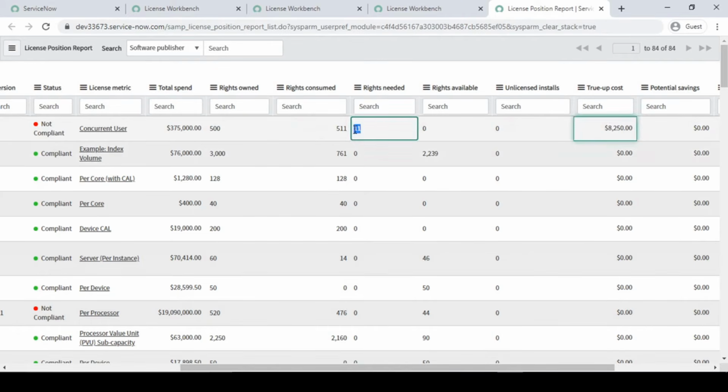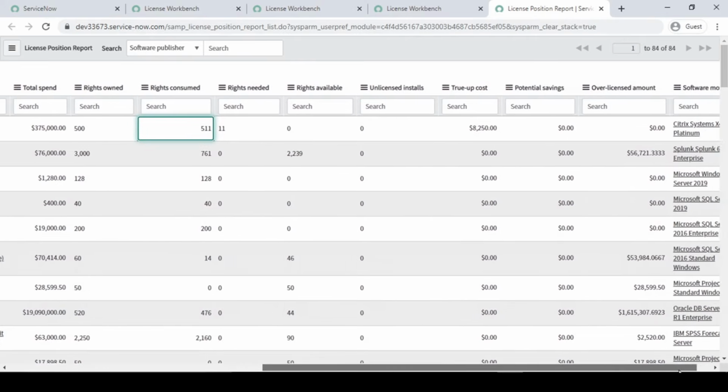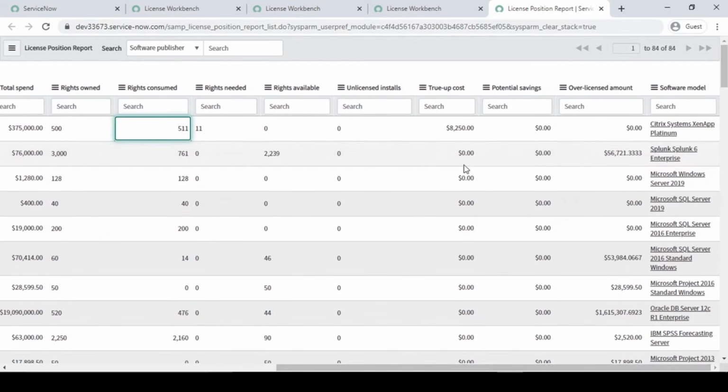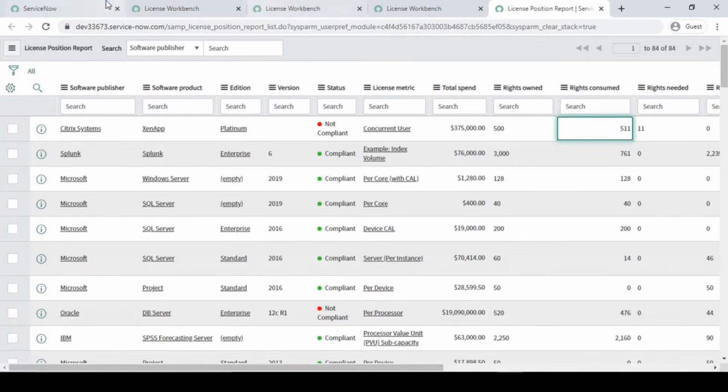So we don't have 11 licenses with us, so we need to purchase them. This report gives you a clear picture in one report, each and everything. Here you can see the software model, for which software model it is affecting.